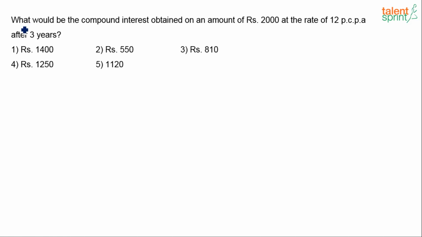Here is the question. It says, what would be the compound interest obtained on an amount of rupees 2,000 at the rate of 12% per annum after 3 years? So this time the principal is 2,000, the rate of interest is 12% per annum, but the time period is 3 years. Now solve this first, and then we will look at the smart method.